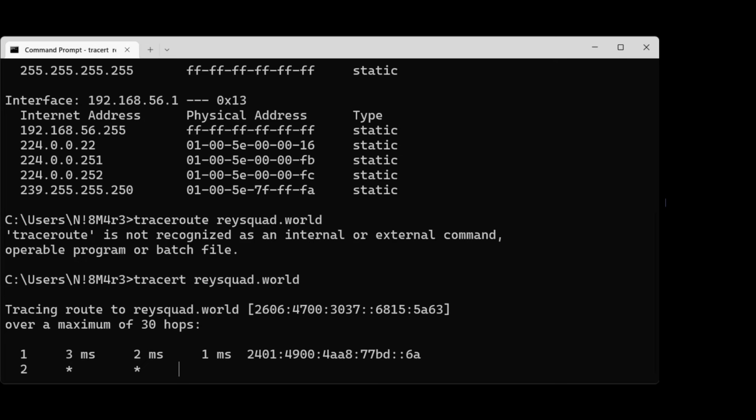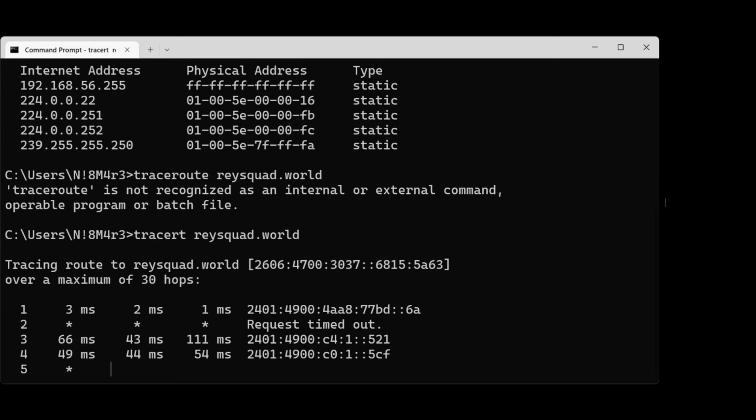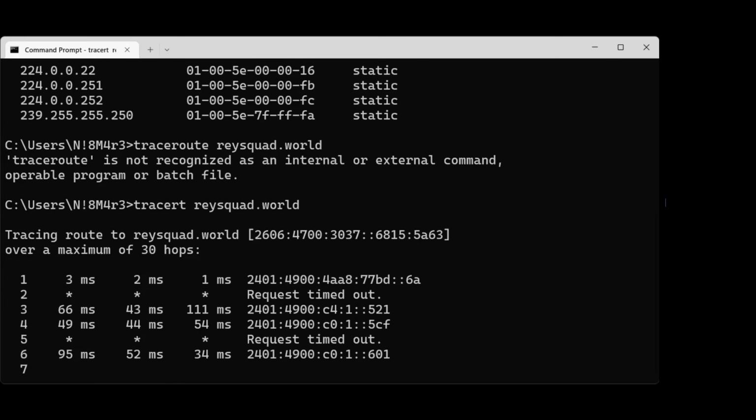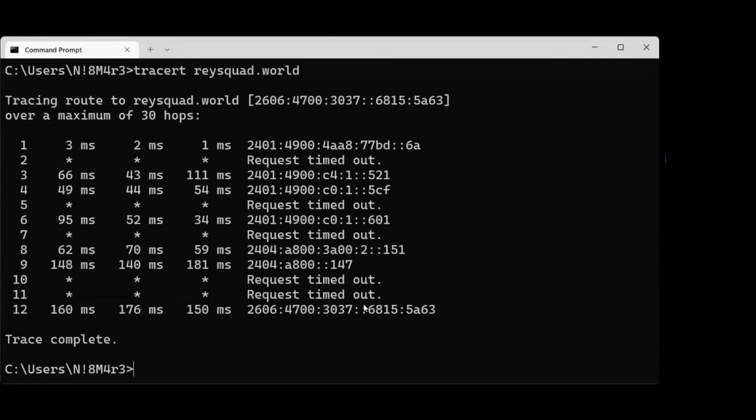That means, whenever you are trying to communicate with the server, if more than 30 devices were involved between you and the destination, it is not going to give that information. It is going to give the first 30 devices' information. If you are getting these star marks in between, we can say they were using firewalls over there and that information was filtered. So it can give the information about up to 30 devices, and this is the shortest path for me to reach my destination.